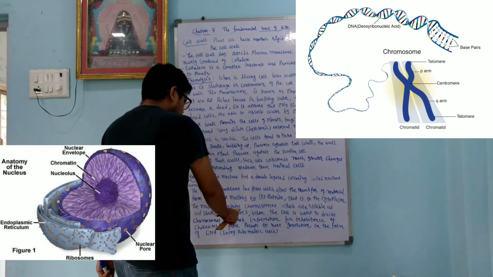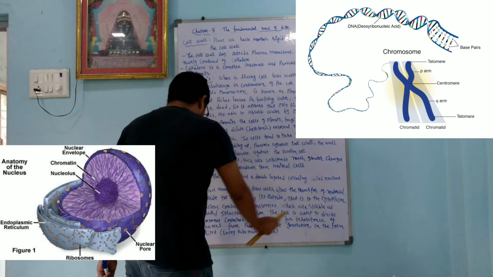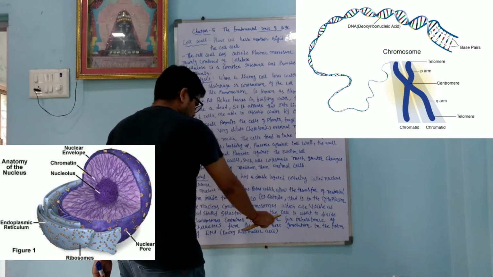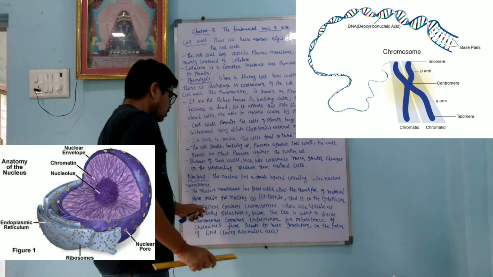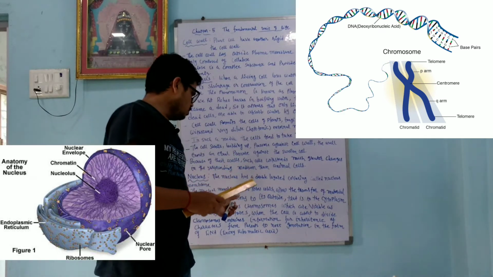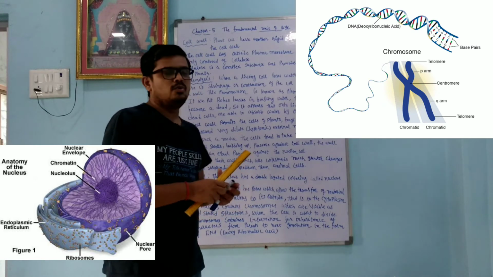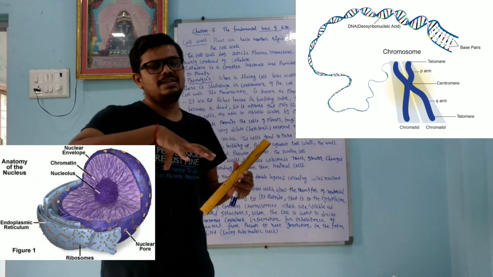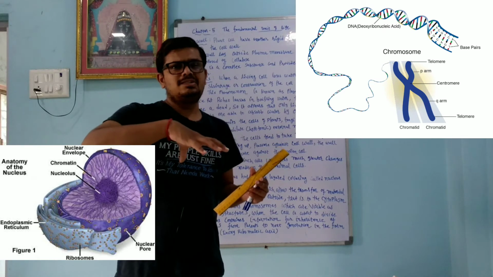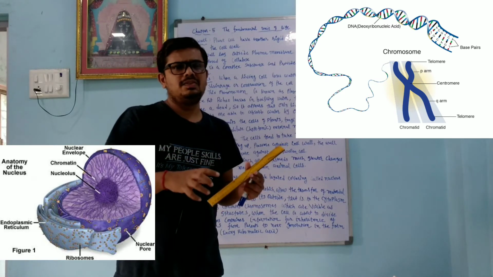The nucleus contains chromosomes, which are visible as rod-shaped structures when the cell is about to divide. So from one cell, two cells are obtained. From two cells, four cells are obtained. That is called regular cell division.